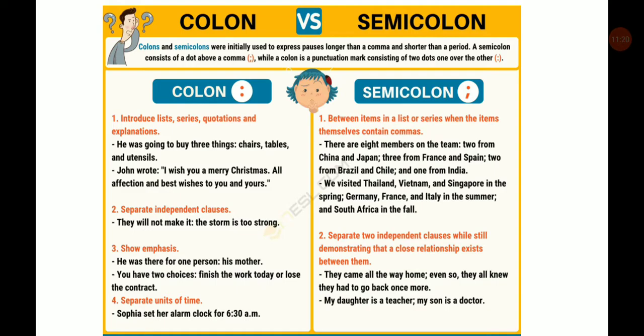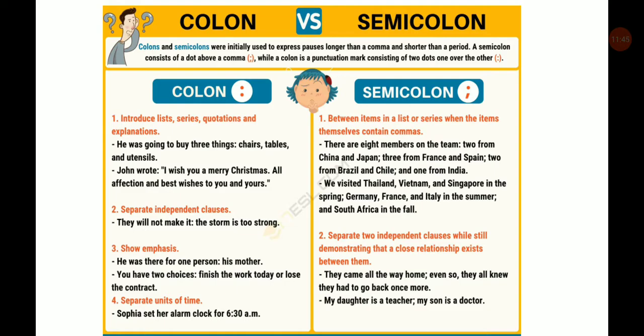Colon: introduce a list, series, quotations and explanations. Like, he was going to buy 3 things. Here we have used a colon: chairs, tables and utensils. John wrote, "I wish you a Merry Christmas. All affection and best wishes to you and yours."